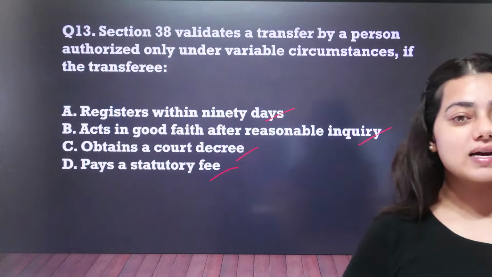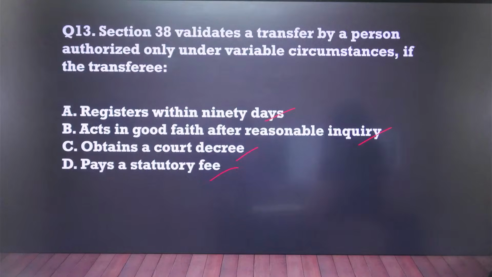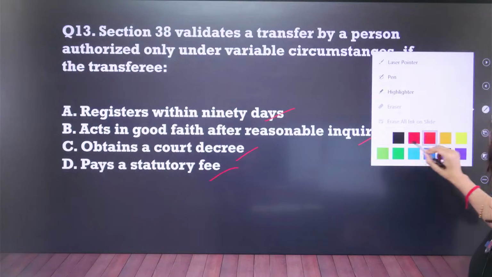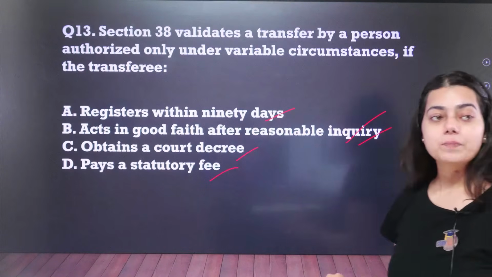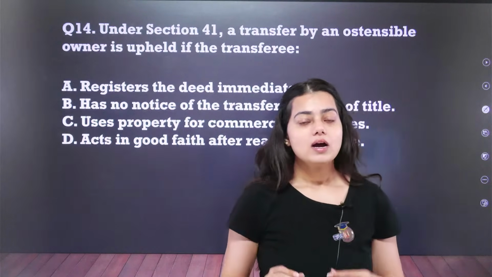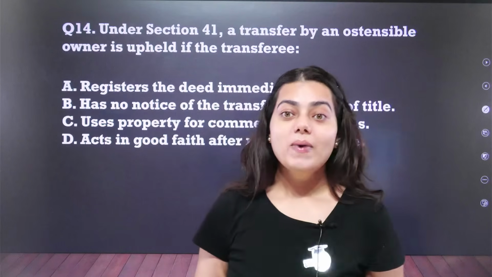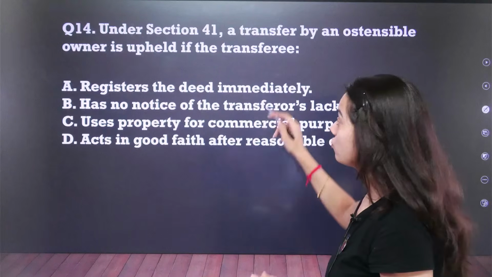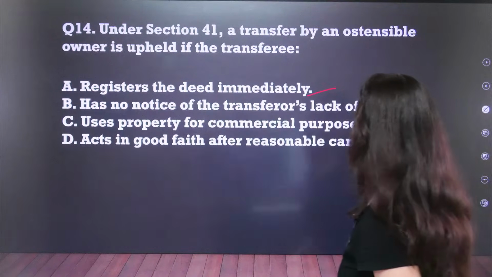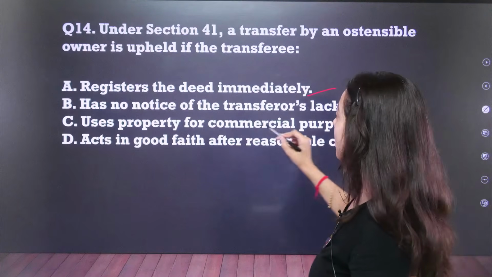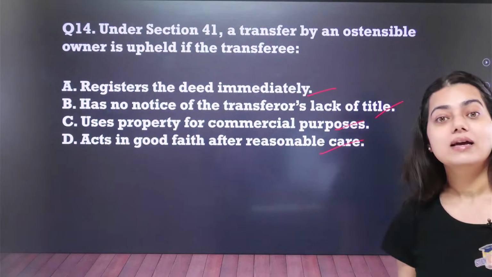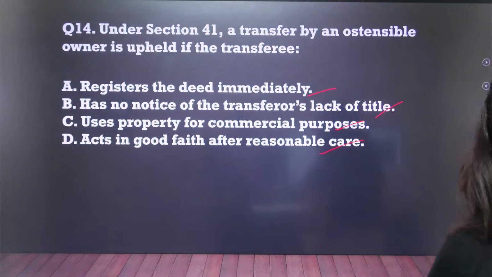So what is the correct answer for question number 13? Your correct answer will be option number B. Okay, let us move forward. Question number 14. Under section 41, a transfer by an ostensible owner is upheld if the transferee, option A, registers the deed immediately; option B, has no notice of the transferor's lack of title; option C, uses property for commercial purposes; option D, acts in good faith after reasonable care. Answer this question, question number 14.